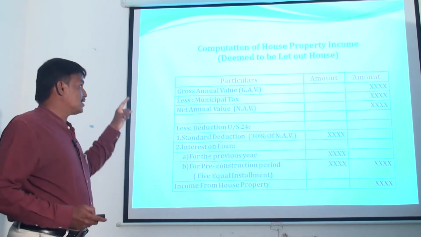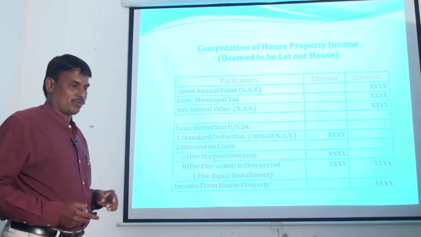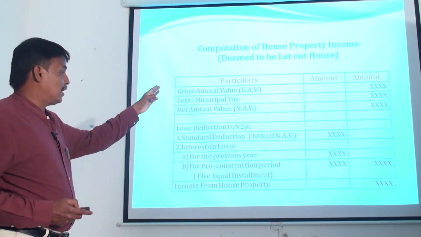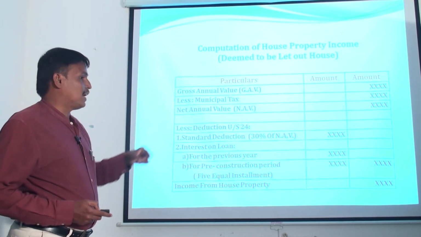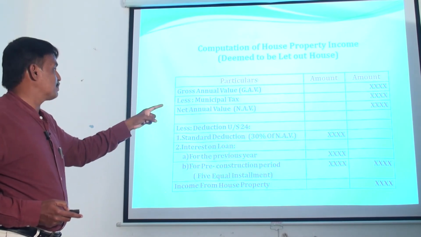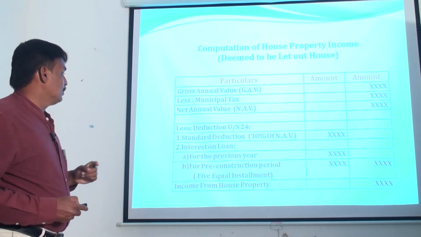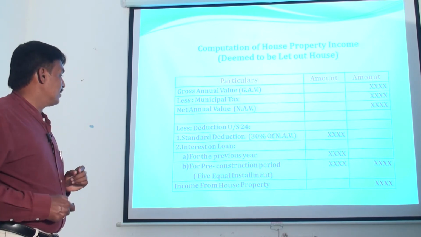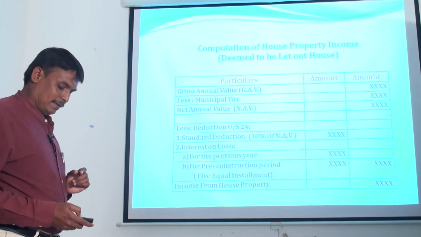The next one, this is the pro forma for computation of house property income for deemed to be let out house. As usual, here the gross annual value is there. Already you know how to determine the gross annual value. So after determining the gross annual value, that particular assessee is eligible to claim deduction of municipal tax. Then the difference between the gross annual value and municipal tax is termed as net annual value. Then from the net annual value, that particular assessee is eligible to claim deduction under section 24. One is standard deduction, another one is interest on loan. Let us see the detailed discussion about interest on loan.